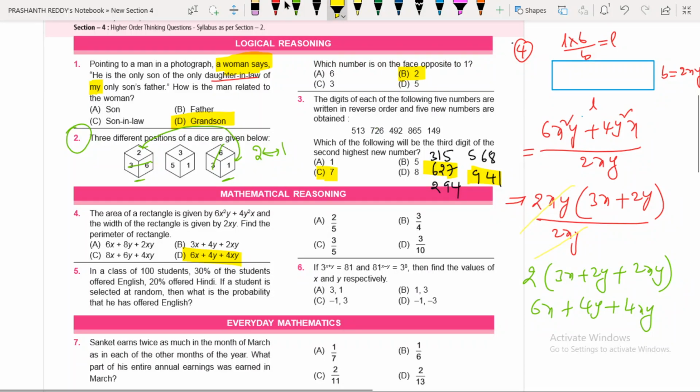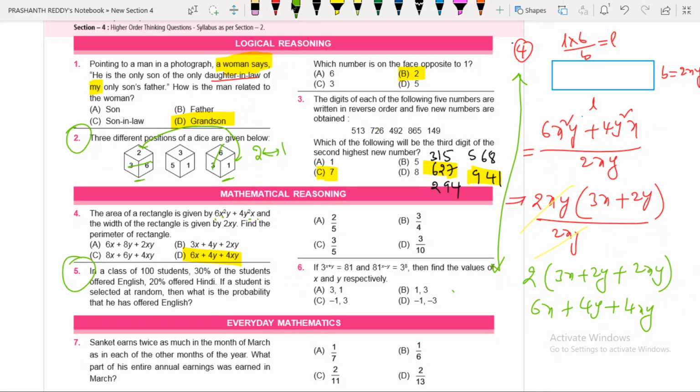Okay? So I have a different way for this question. If you can solve somewhat speedily, you can see. You need not do all these steps. Actually, I am explaining all these steps neatly in order to help you understand in a better way. So here 2 you can take common, x common, y common, 2xy common, dividing by 2xy, 2xy cancel. Directly you should be in a position to say the breadth, width or breadth, whatever: 2x plus 3y. Then 2 times of that is 6x plus 4y. Now whichever option has 6x plus 4y, that is the answer. You need not do all these things. 2 times of L must be there. In that way also you can think.